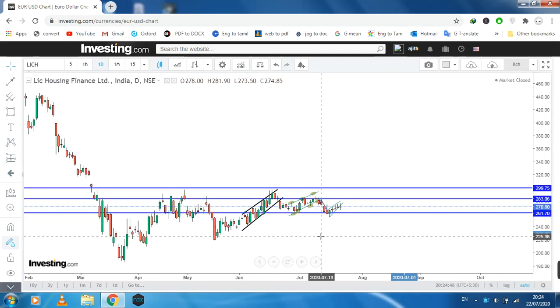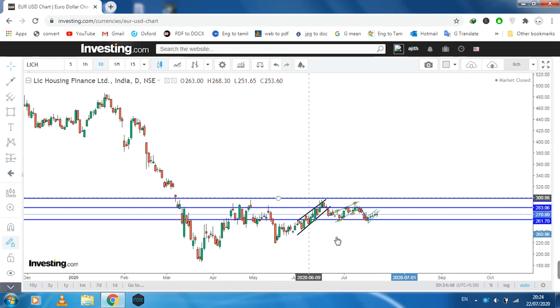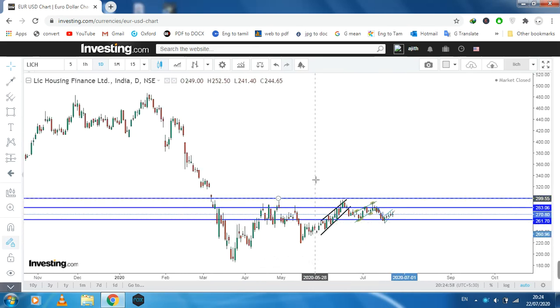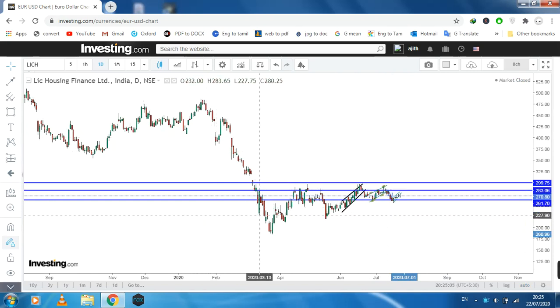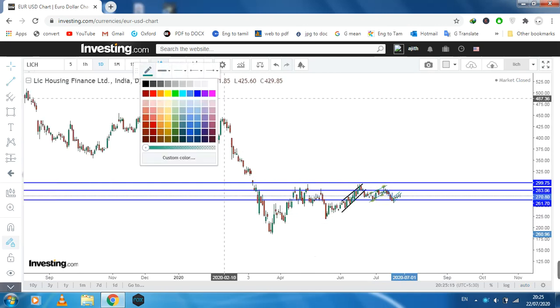The daily chart is forming a lot of patterns, but we can see these patterns clearly on the 1 hour chart. I will explain all these patterns on the 1 hour chart, so don't worry about that. But did you see any patterns on this daily chart? You didn't get that, but I need to tell you what a pattern is, right?